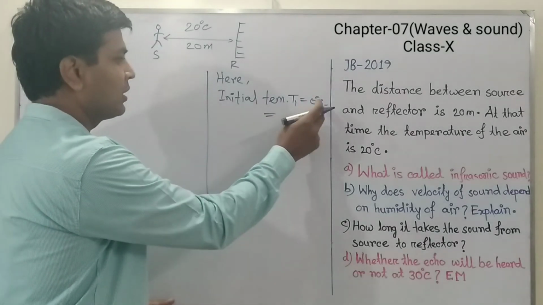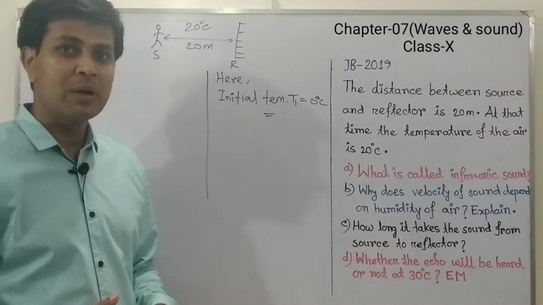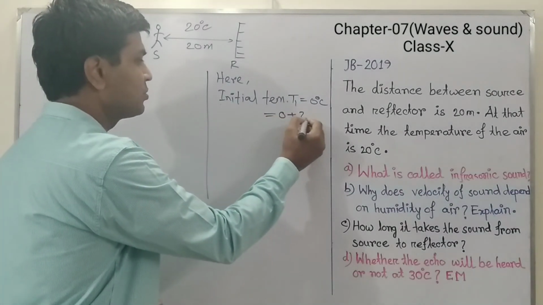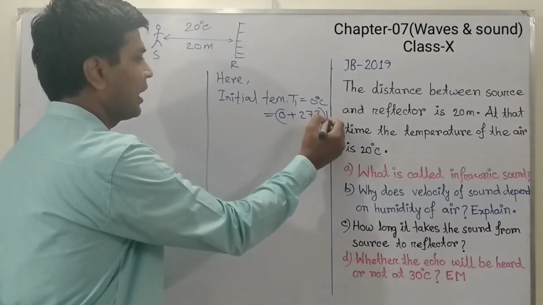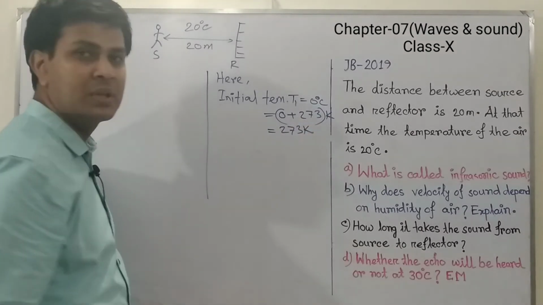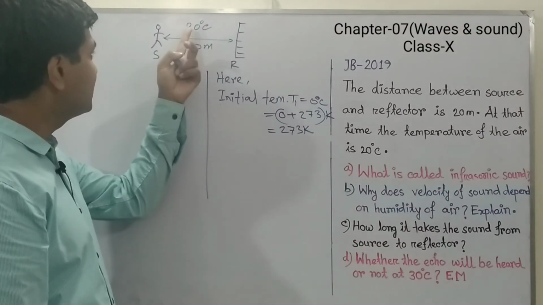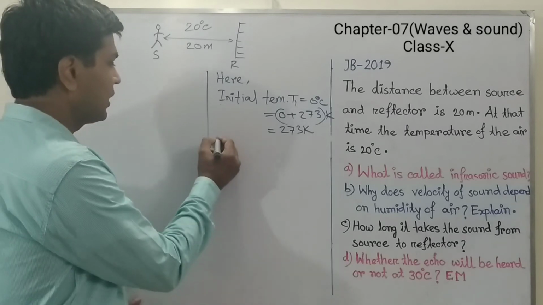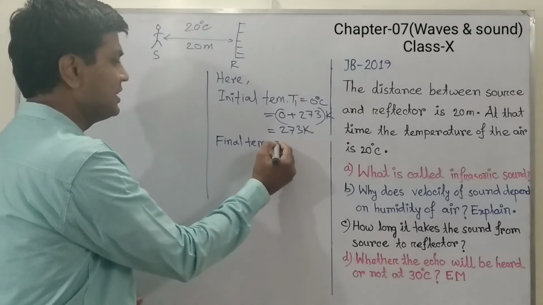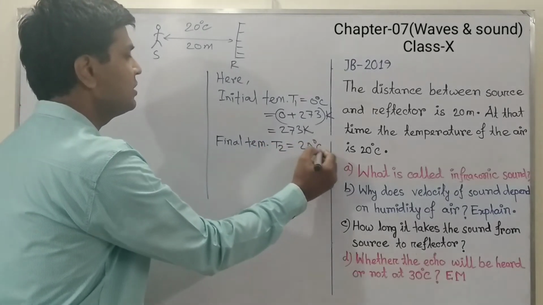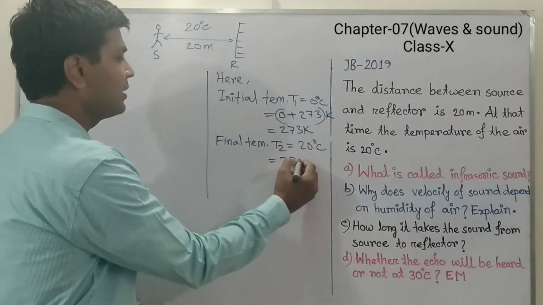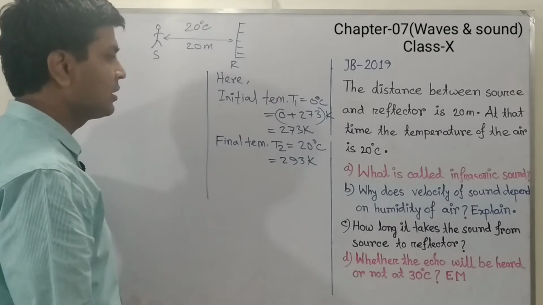If you want to convert Celsius to Kelvin, then we have to add 273. So, we can write 0 plus 273 Kelvin, then the answer will be 273 Kelvin, and here the final temperature is given as 20 degrees Celsius. So, we can write final temperature T2 equals 20 degrees Celsius, and 20 degrees Celsius equals 293 Kelvin,